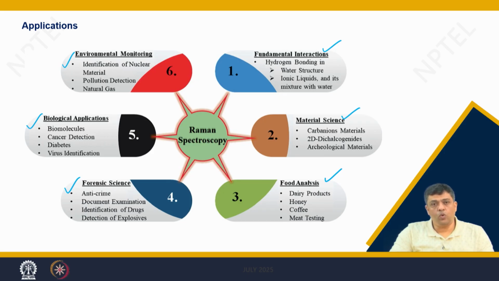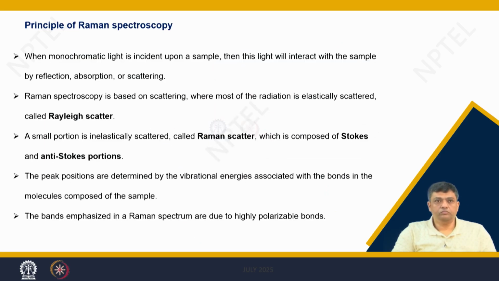So, just by having one instrument or experimental tool at your disposal, you can find its application in so many industries. The principle is very simple.